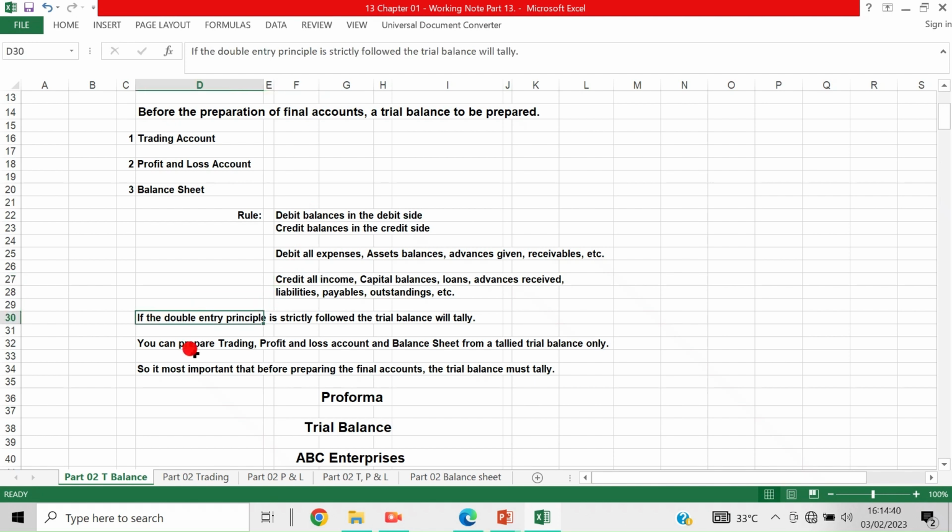Now, if the double entry principle is strictly followed, the trial balance will tally. The trial balance must tally. You can prepare a trading account, profit and loss account and balance sheet from the tallied trial balance only.